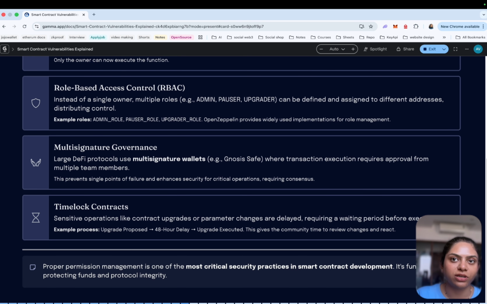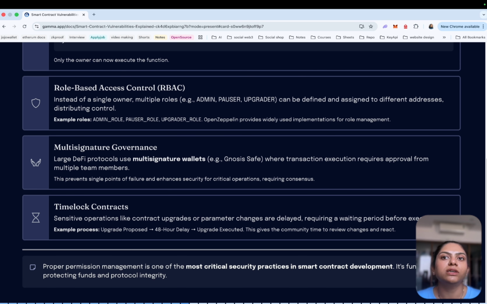Third is multi-signature governance. In large DeFi protocols, a single private key controlling admin functions is extremely risky. If that key is compromised, the entire protocol could be taken over. So, to prevent this, many protocols use a multi-signature wallet, such as Gnosis Safe. Gnosis Safe means a safe wallet. You understand, they have a multi-sign setup.